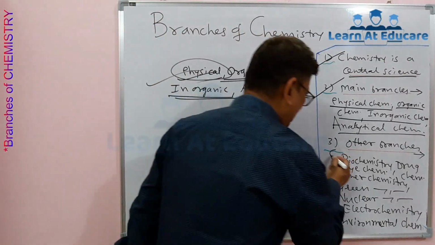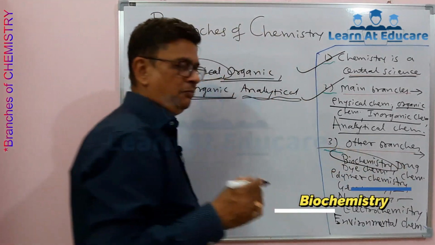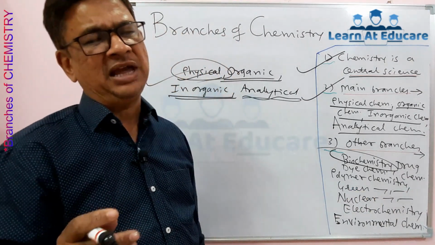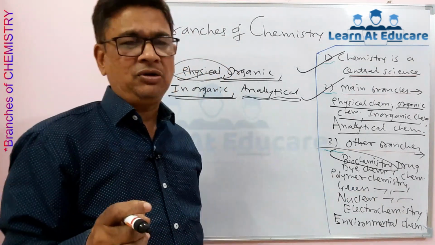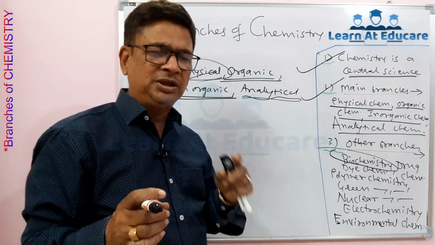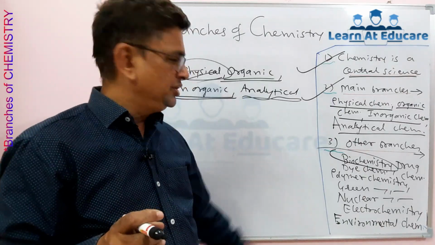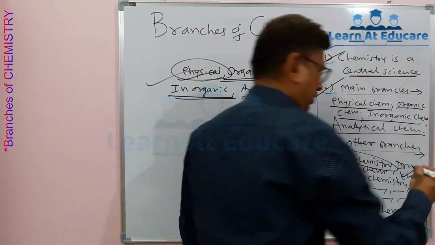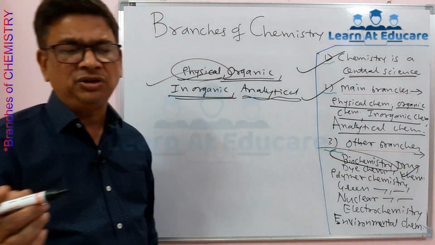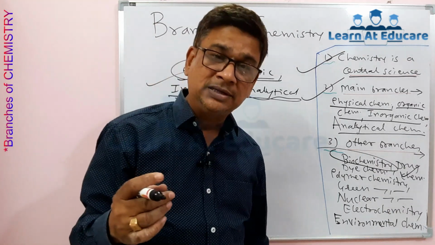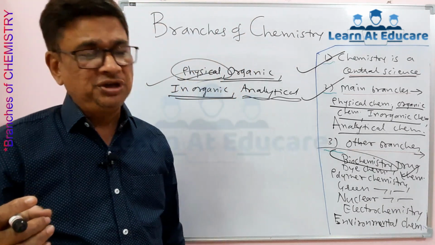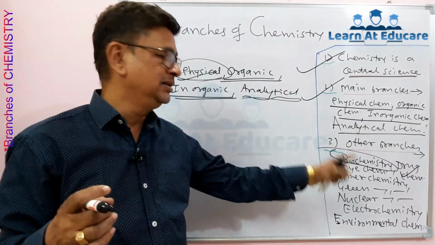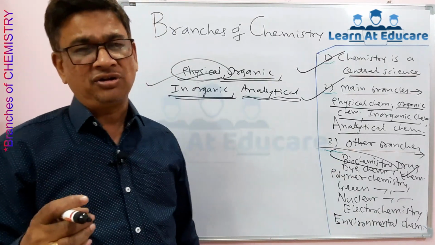Among that, very first is biochemistry. Biochemistry is related with biology or life science. For example, the topic like biomolecules is a topic from biochemistry. Then drug chemistry. In drug chemistry, we know there are useful as well as harmful drugs. Drugs are used in medicine to cure the patients, and that is the chemistry called drug chemistry.